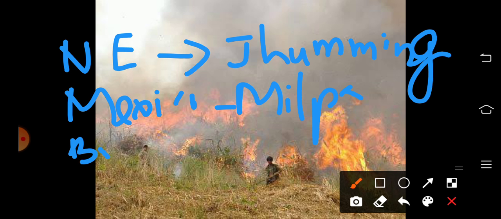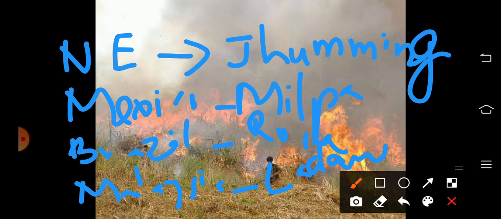In Brazil, it is known as roca. And in Malaysia, it is known as ladang, not Ladakh, ladang. These are the different names given to slash and burn agriculture over the world.